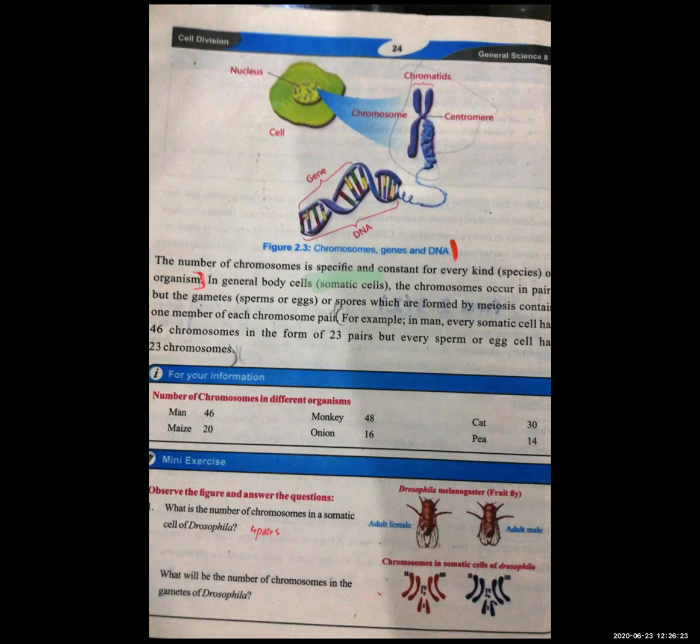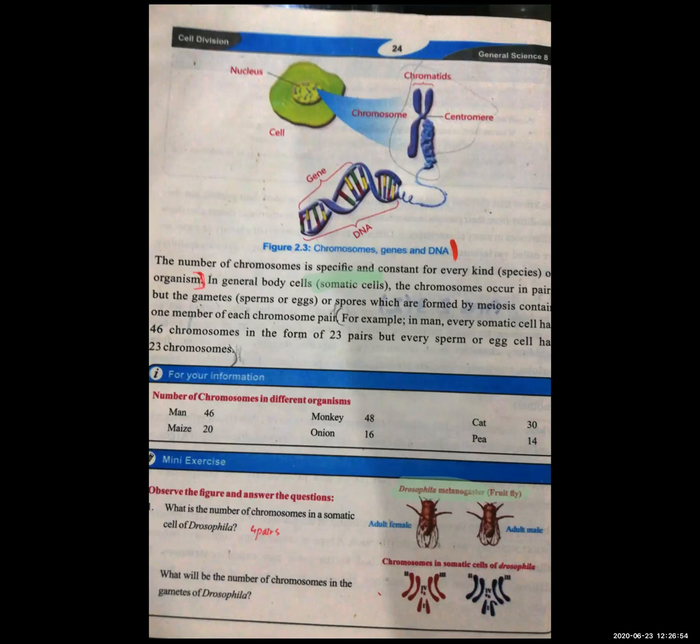Now there is an exercise: observe the figure and answer the following questions. What is the number of chromosomes in a somatic cell of Drosophila? Drosophila melanogaster is the scientific name of the fruit fly, the common fly that keeps flying around. In biology we usually call it Drosophila.